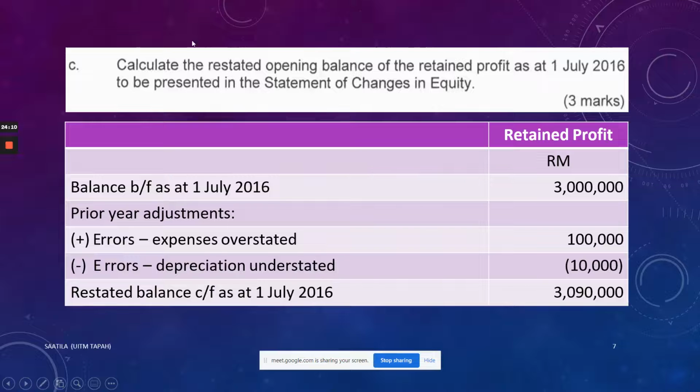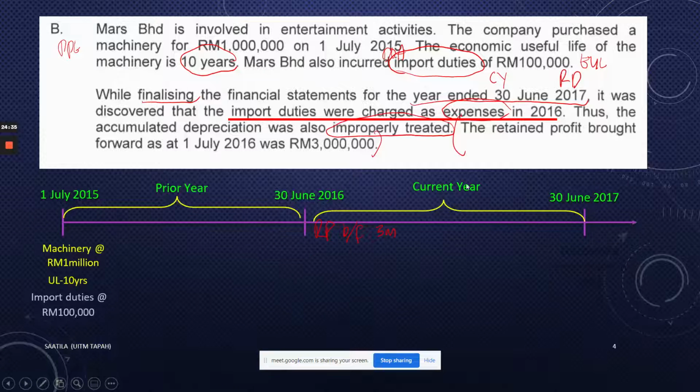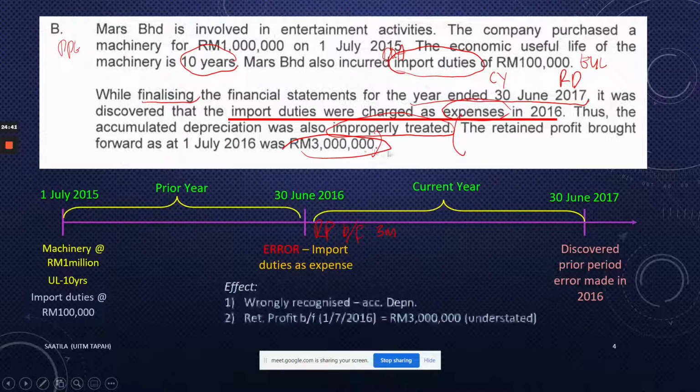Okay, now next one, you are asked to calculate the restated opening balance of retained profit. Retained profit here is the one in the statement of changes in equity, which is one of the columns that you need to show in the statement of changes. So this is just the extract of the statement of changes in equity, concentrating on retained profit. The beginning balance was given in the question. This 3 million was actually here. So that retained profit now needs to be adjusted.